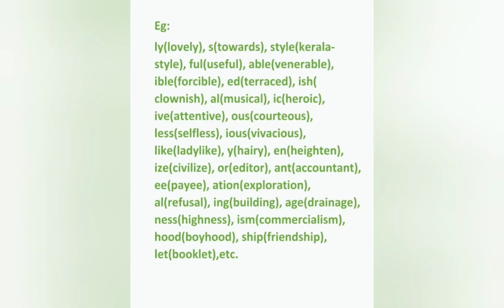Example, ly in lovely, s in towards, style in Kerala style, full in useful, able in venerable, ible in forcible, ed in terrorized, ish in clownish, al in musical, ic in heroic, ive in attentive, ous in courteous, less in selfless, ious in vivacious, like in ladylike, y in hairy, en in heighten, ized in civilized, or in editor, ant in accountant, ee in payee, ation in exploration, al in refusal, ing in building, age in drainage, ness in highness, ism in commercialism, hood in boyhood, ship in friendship, let in booklet, etc.